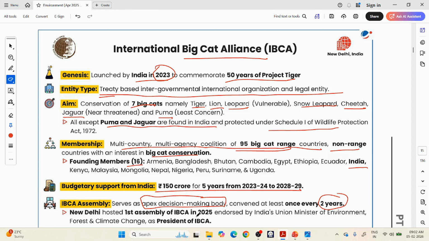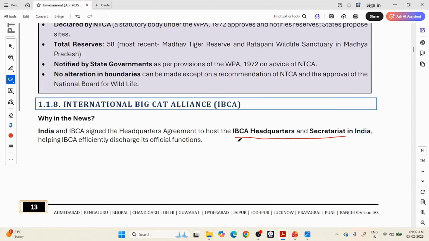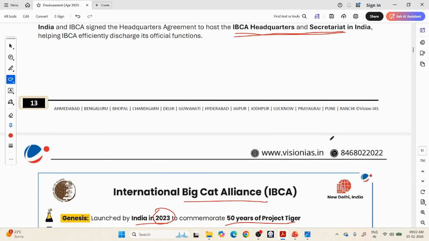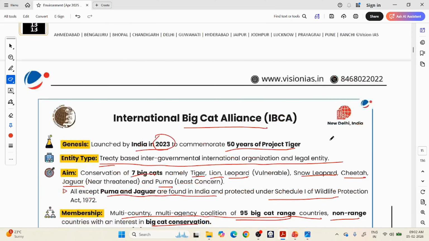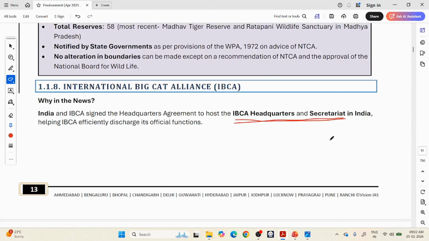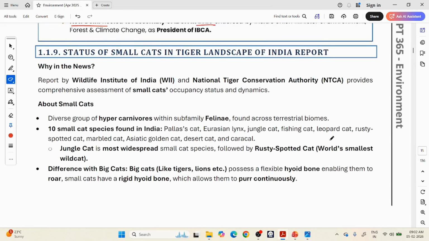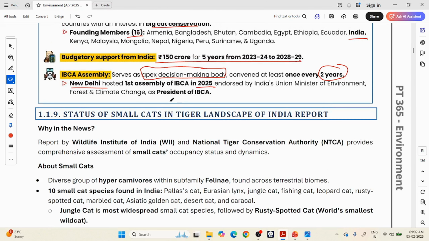So in 2025 in New Delhi, India, we hosted this Assembly of the International Big Cat Alliance, and in this meeting they have decided to put the permanent headquarters and secretariat in India. That is the decision. Okay, till now there is no headquarters and secretariat, no permanent ones. Now the permanent headquarters and secretariat was agreed to be hosted in India. Okay, so that is the news. So we are also the president of the current International Big Cat Alliance.